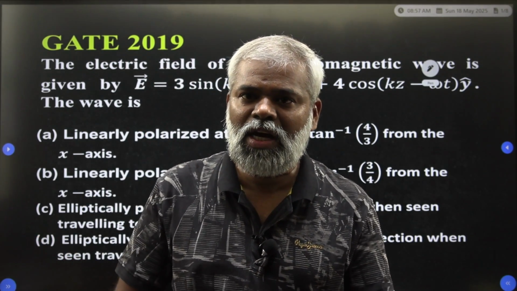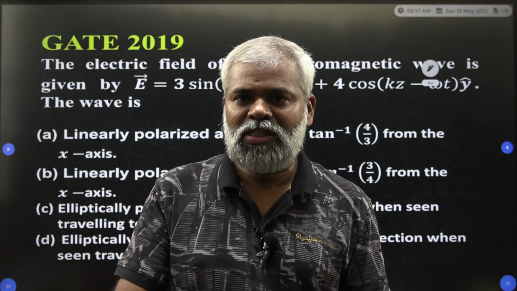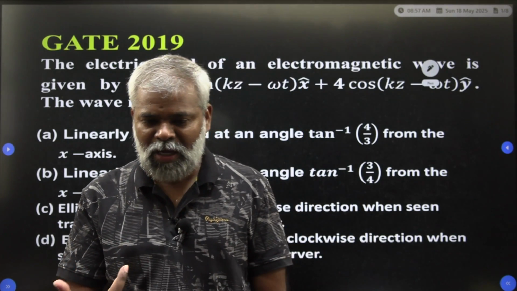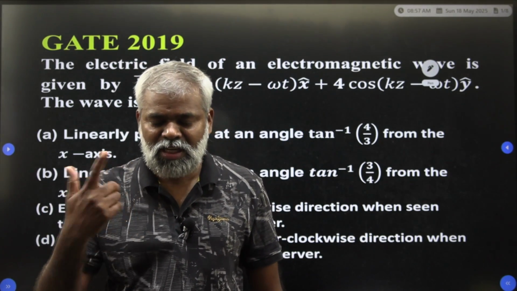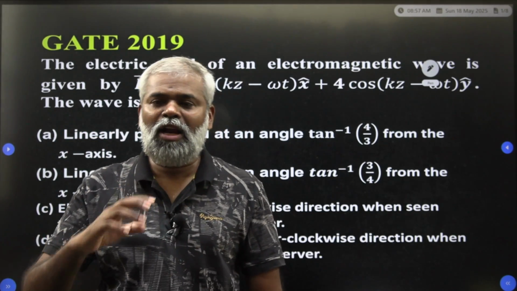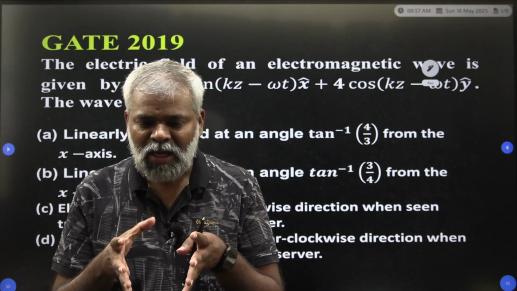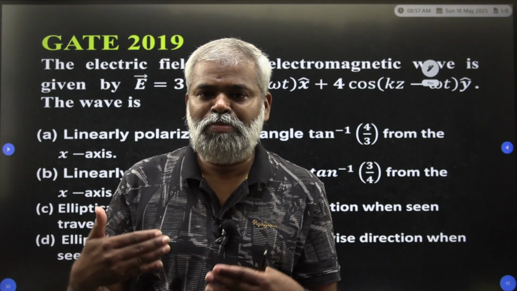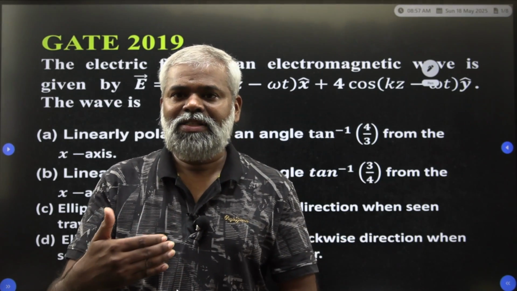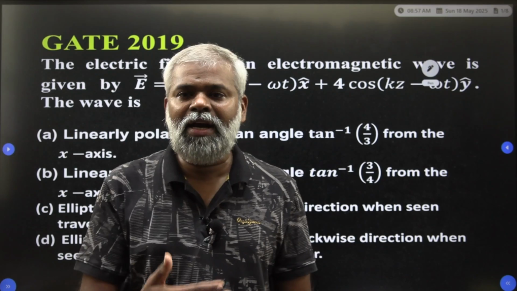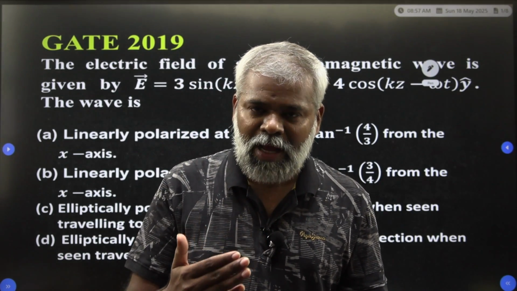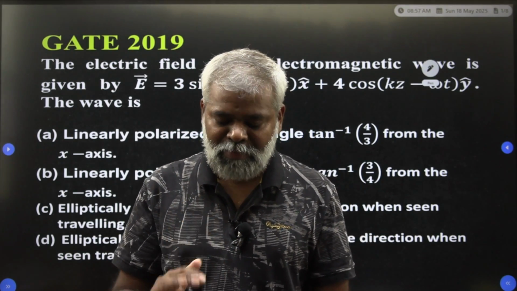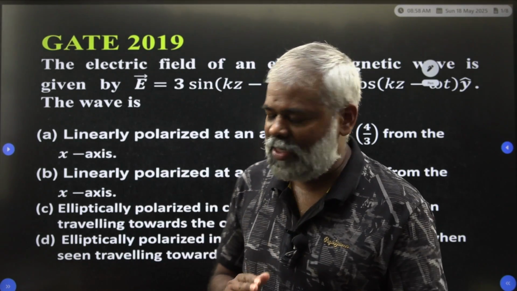It may be electrical polarization or magnetic polarization, whatever it may be, the atoms should be oriented in the direction of the applied external field.